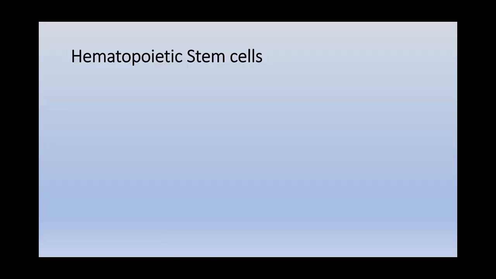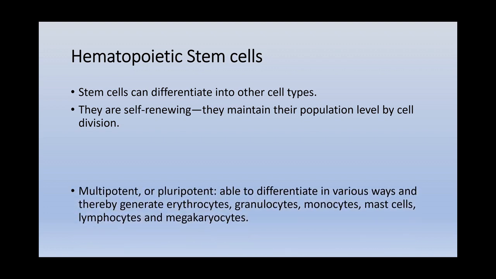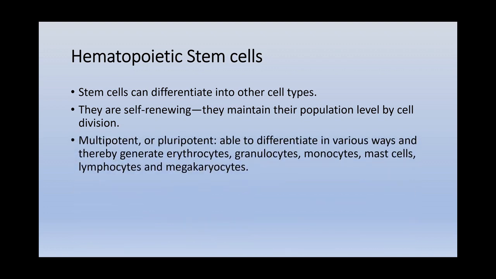Before beginning with the actual topic, let us know this term, hematopoietic stem cells. Basically, stem cells can differentiate into other cell types. They have a cell renewing property. They maintain their population level by cell division. There are two types of stem cells.